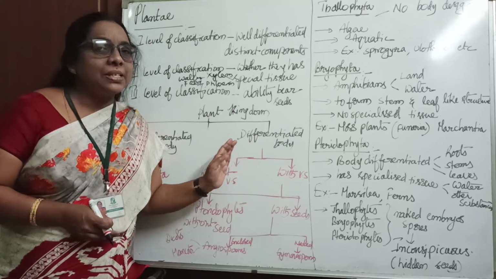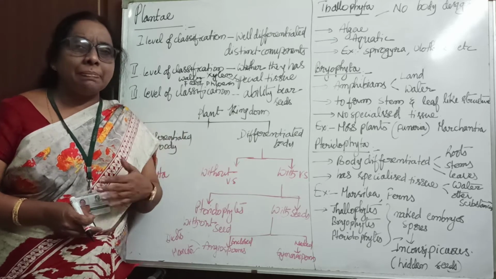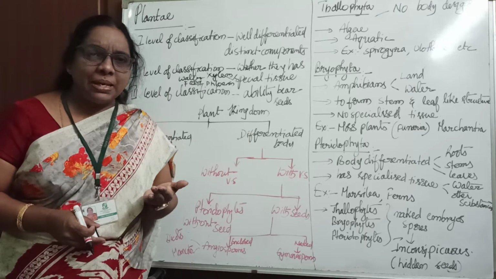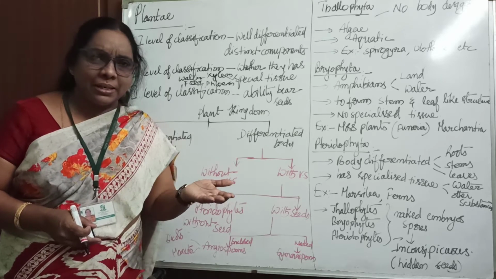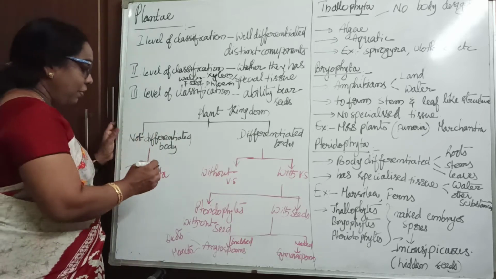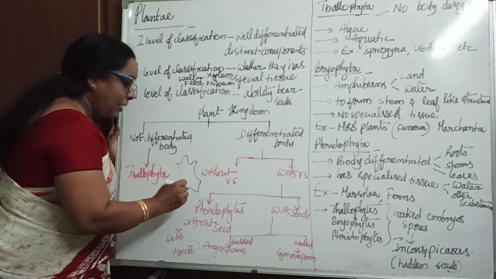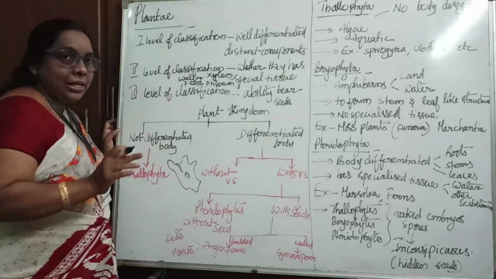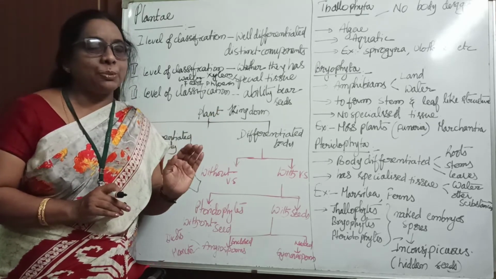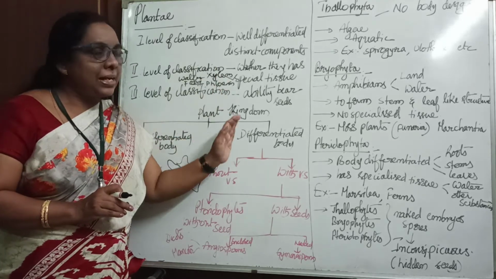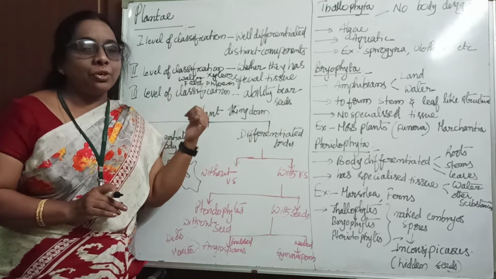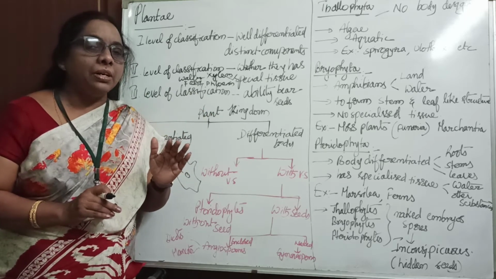When they do not possess a differentiated body, some plants have the thallus. What is the meaning of the thallus? It means they grow just like a carpet, with a flat body structure. I don't want to draw it, children. I said already this particular topic is deleted, but I don't want to miss the explanation part, so that's the reason I'm explaining. You should be aware of it. No doubt this topic will definitely be helpful in your future.